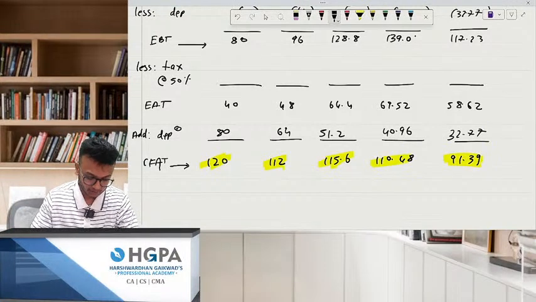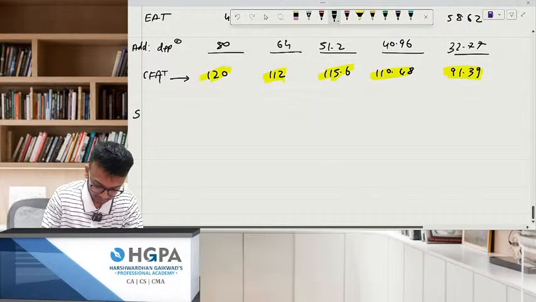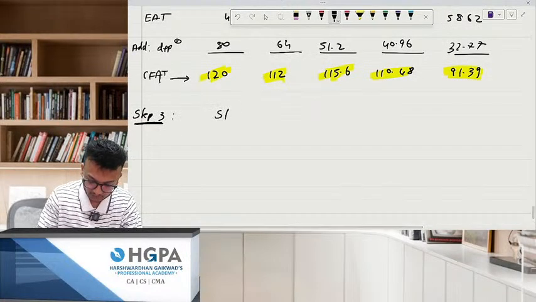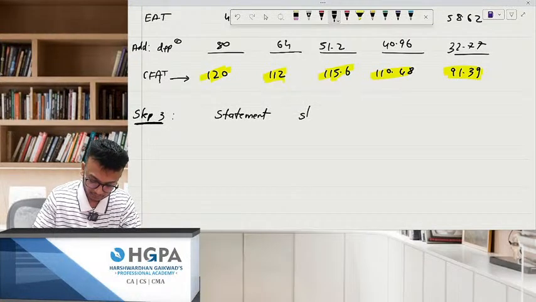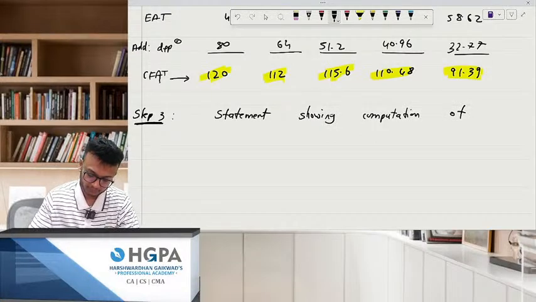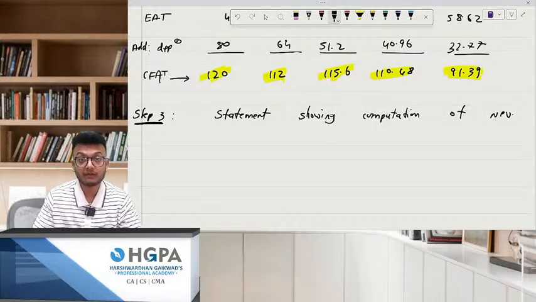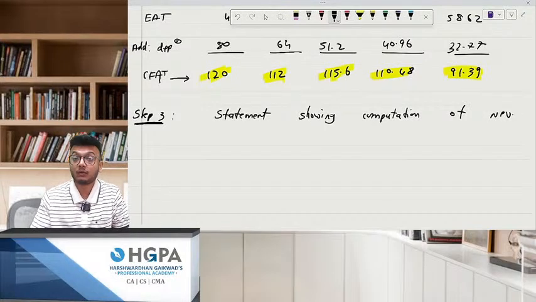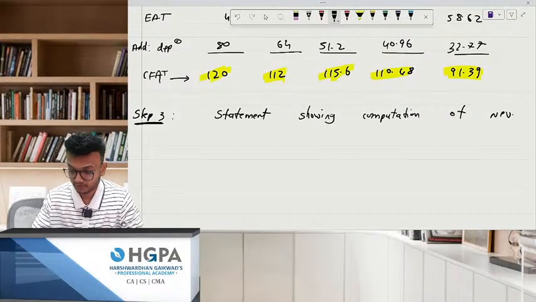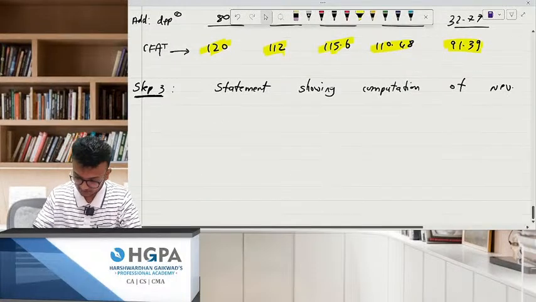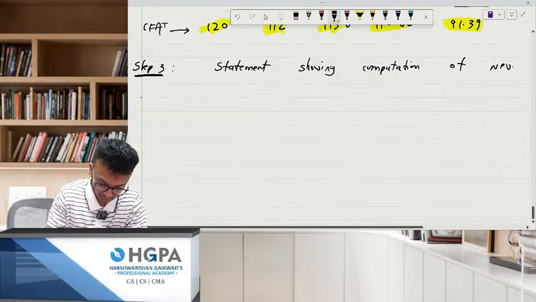Okay. Next we'll do what? Step number 3 will be what? Statement showing computation of NPV. But one thing we have to do, and what is that one thing? That one thing is your tax shield. So what we'll do is write down the statement over here.